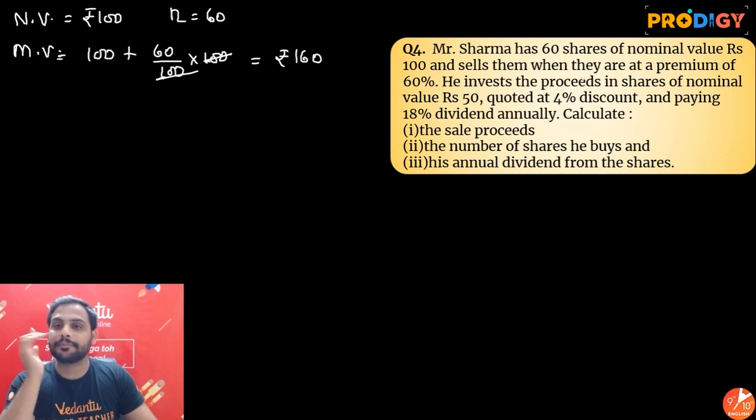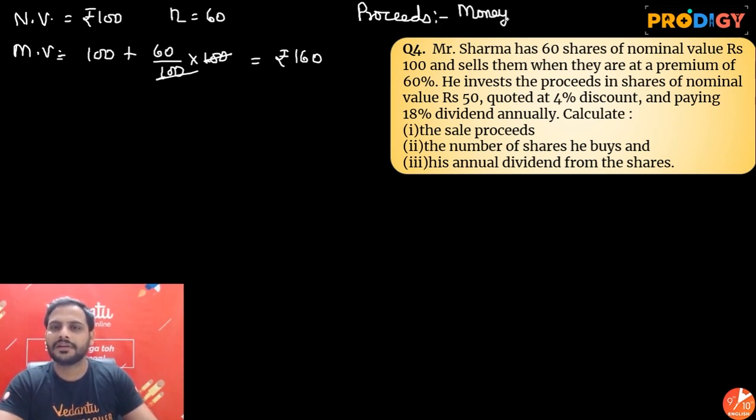He invests the proceeds. Now understand what the proceeds are. Proceeds is the money received after selling the shares.